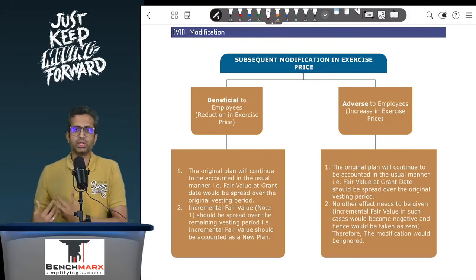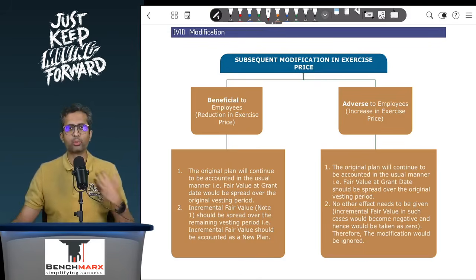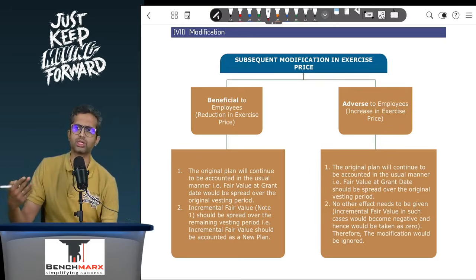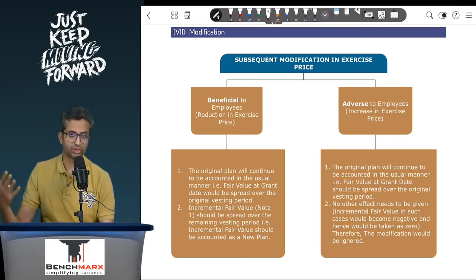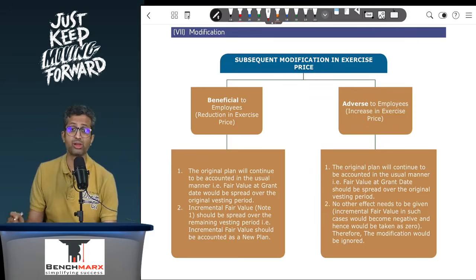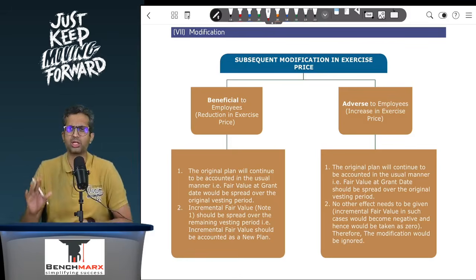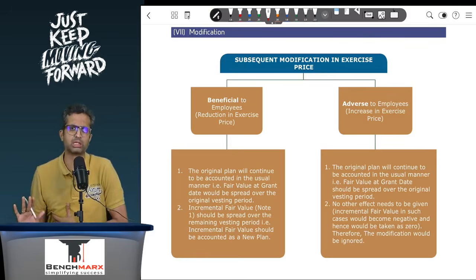So basically, in case you had given an option to the employees, let us say whose exercise price was 50 rupees. Now, the vesting period was 3 years. The employees expected that after 3 years, for example, the price will be, let us say, 80 rupees. After 3 years, okay? And hence you use certain option valuation models and you found that on the grant date, let us say the fair value of the option is, let us say 30 rupees.